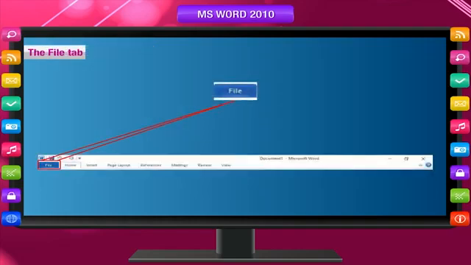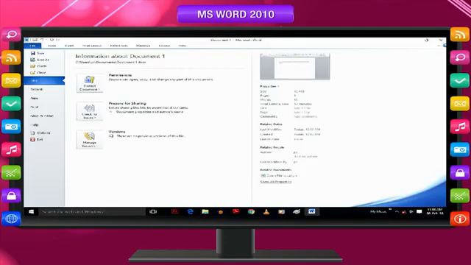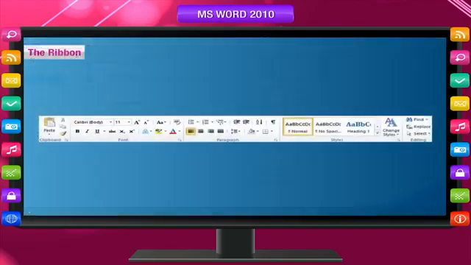The File tab. The new design in Microsoft Office 2010 includes the File tab, replacing the Microsoft Office button included in Microsoft Office 2007. When you click the File tab, you will see the same basic commands available in earlier releases of Microsoft Office, such as to open, save, print, etc. The ribbon. The ribbon includes the toolbars and menus.